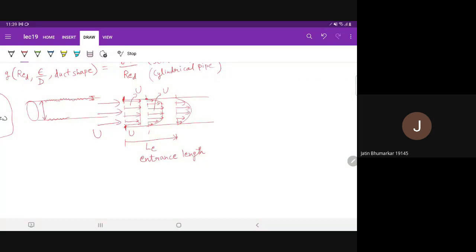Okay. And after this point, it will continue to be like this. The profile will not change. It will remain parabolic. Velocity will not be a function of X anymore. So velocity is not a function of X. This condition is known as fully developed flow.